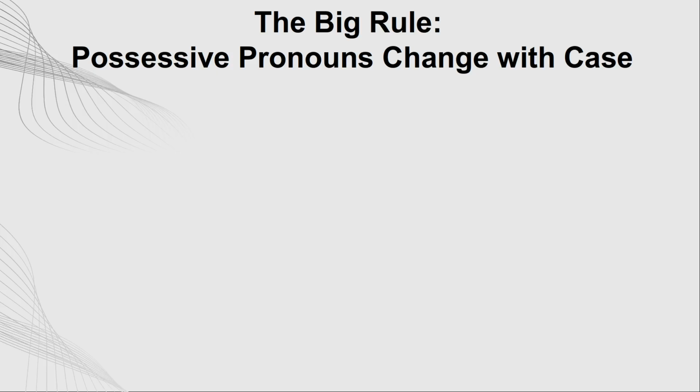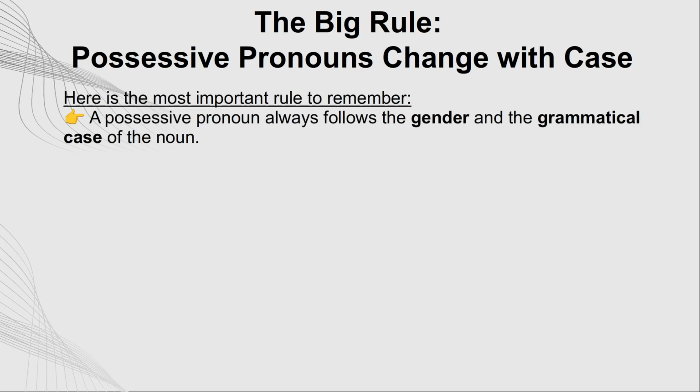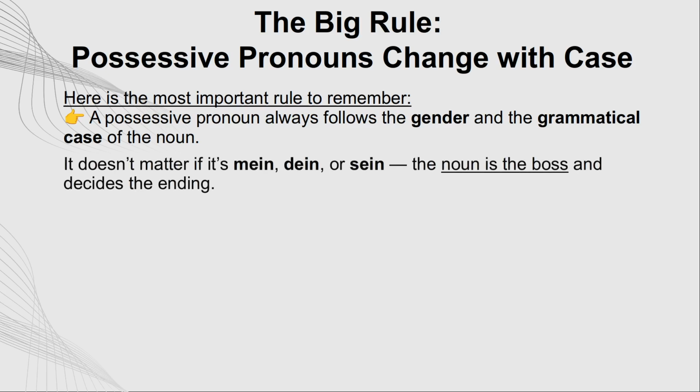The big rule. Possessive pronouns change with case. Here is the most important rule to remember. A possessive pronoun always follows the gender and the grammatical case of the noun. It doesn't matter if it's mein, dein, or sein, the noun is the boss and decides the ending.